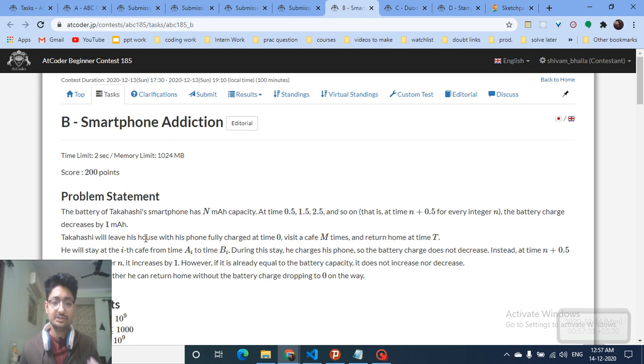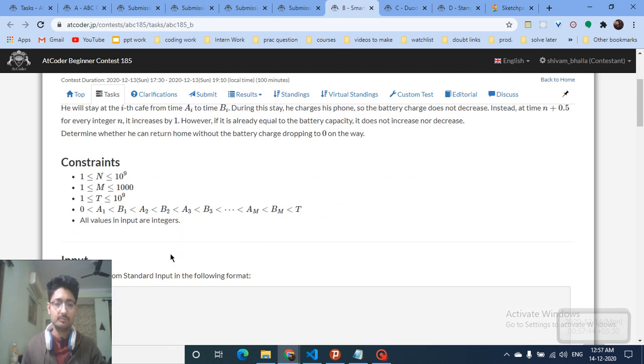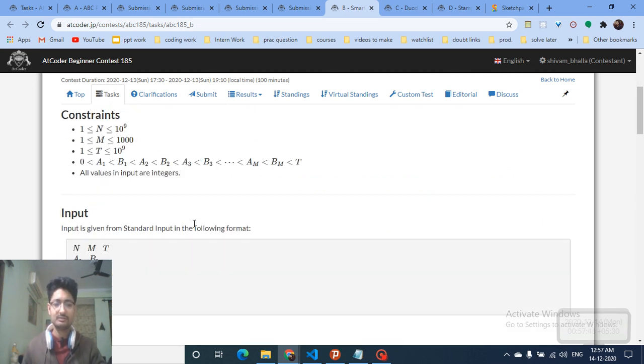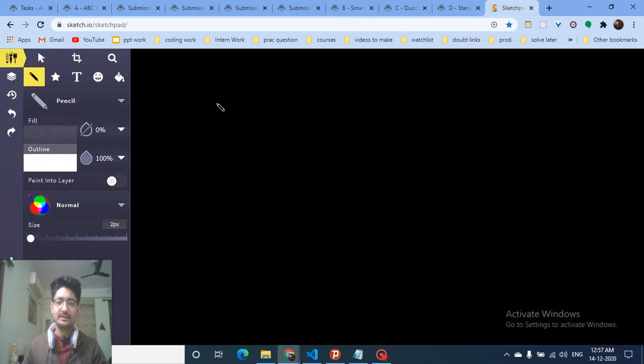Now Takahashi will leave his house with a full battery charge. So let's assume that he leaves his house at time equal to 0 and with full battery, and he visits a cafe M times and returns home at time T. So I'll show you more with the test example which is given. So you just assume that there is Takahashi's home. He leaves it at time 0.